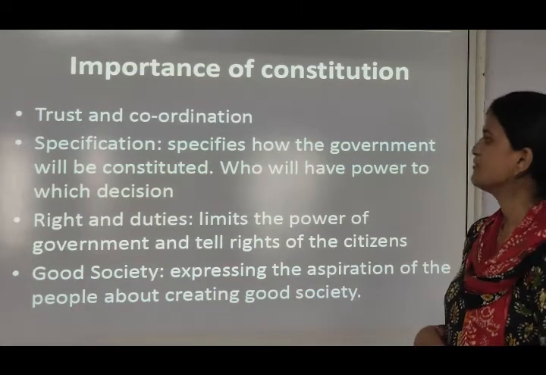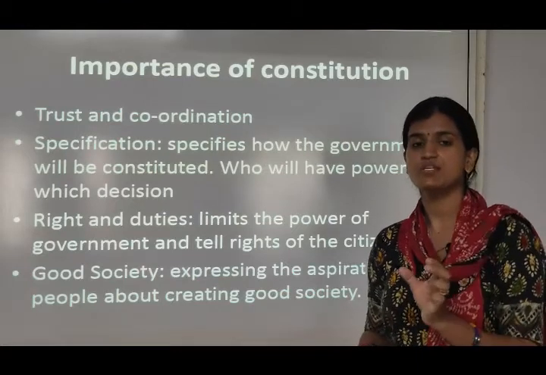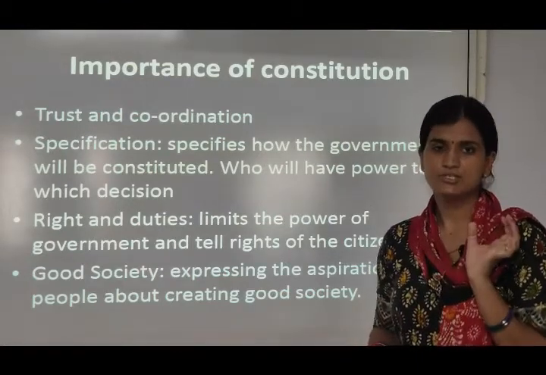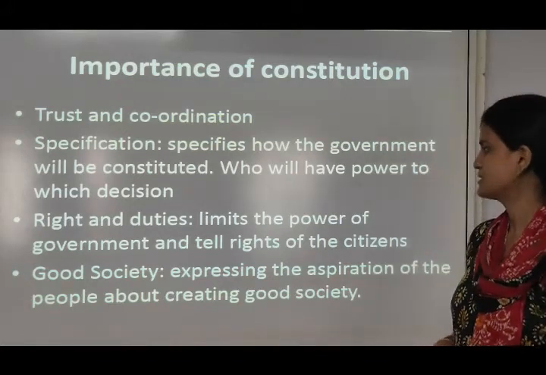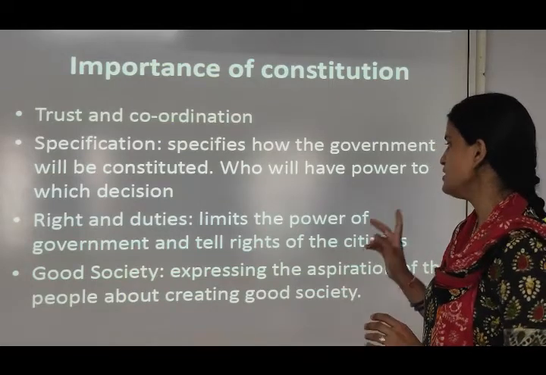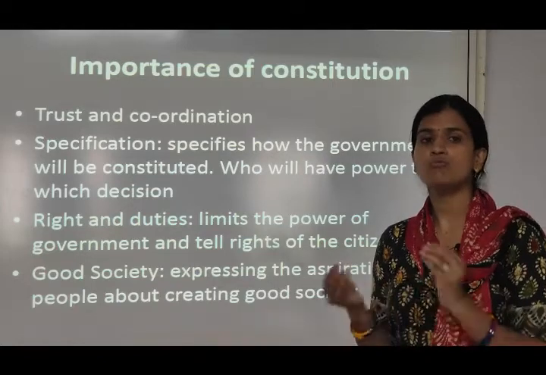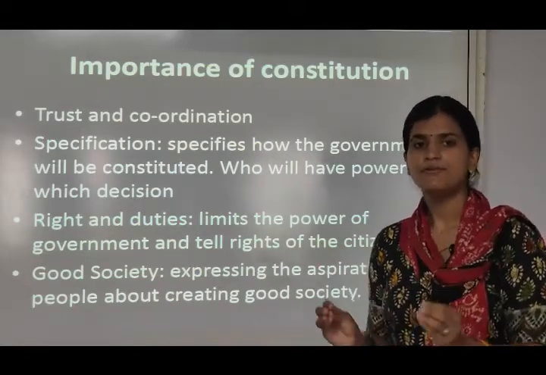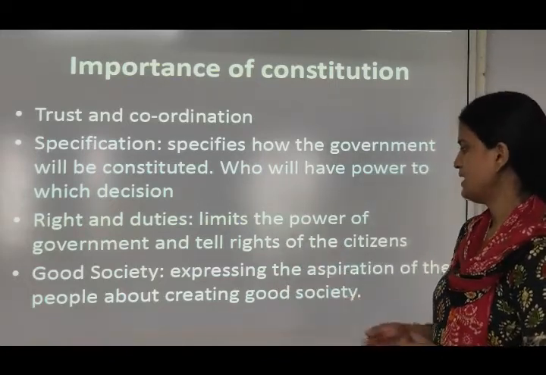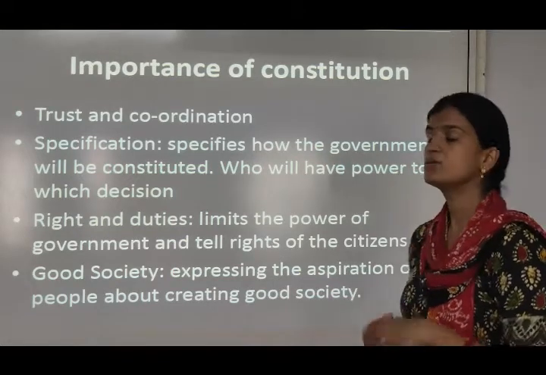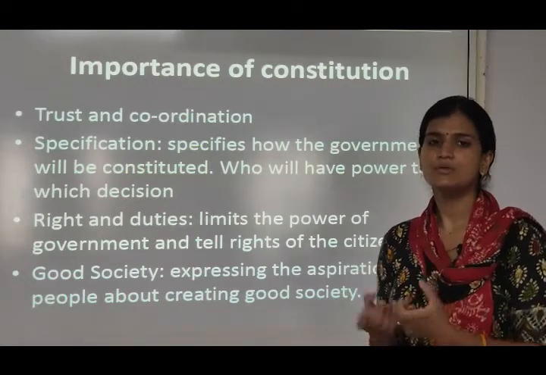It specifies how the government will be constituted and who will have the power to make which decision. If there is a specification of which power should make which decision, it means which rights they should be provided or which power they should be given. Rights and duties limit the power of government and protect the rights of the citizen. The constitution gives the limits of the government, so that the government cannot rule on its own. They have to rule the country on the basis of the constitution and tell the rights of the citizen. Good society: expressing the aspiration of the people about creating a good society, which means they should inculcate some moral values, some feelings, so that people can create a good society living together.